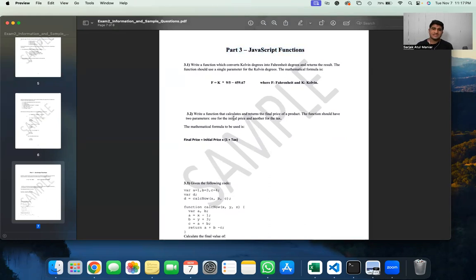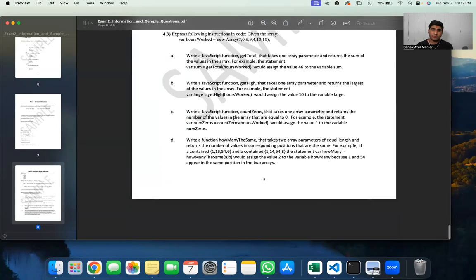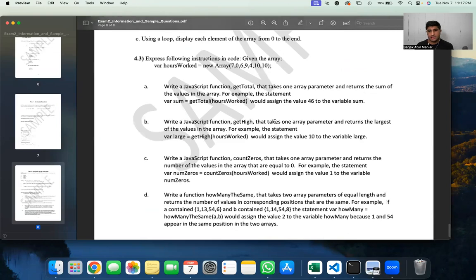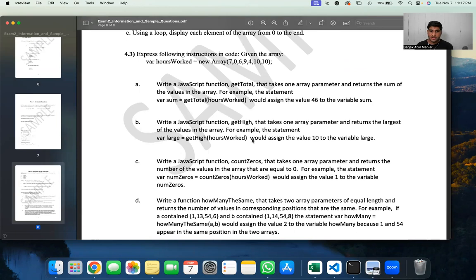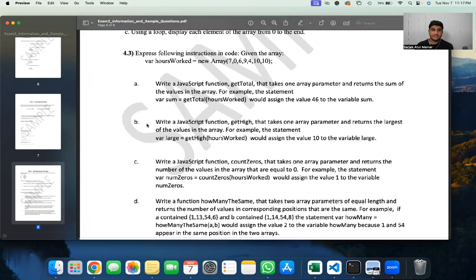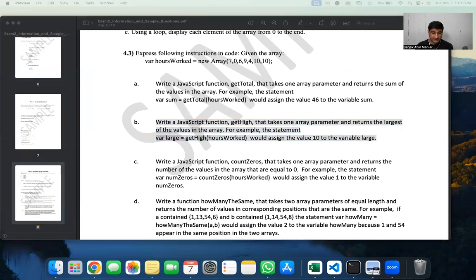So now let's try to solve one more program, which will include working of arrays and loops along with the functions, right? So let us take this program, for example, 4.3 section and problem number B. So inside this problem, let me again copy and paste this stuff over here.